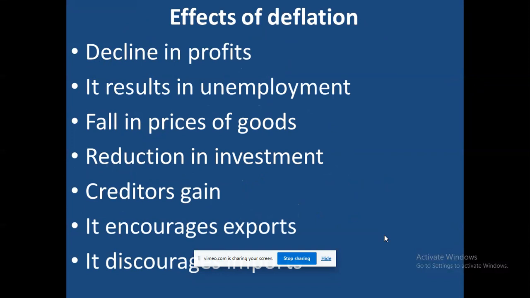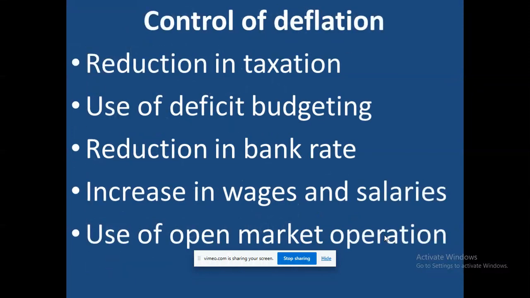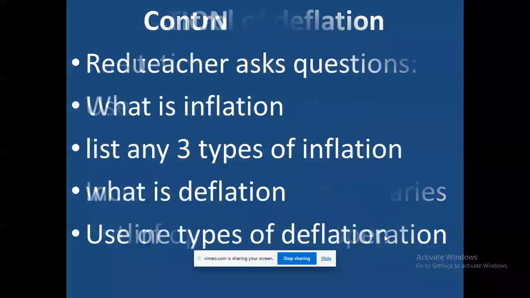Decline in profits, when the profit of manufacturers or investors is low. It results in unemployment, fall in price of goods, reduction in investment, creditors gain, it discourages export and so on. These are the effects of deflation. Then how can we control deflation? Reduction in taxation, the use of deficit budgeting, reduction in bank rates, increase in wages and salaries, then use of open market operation can control deflation.